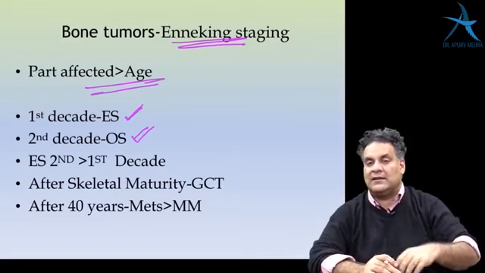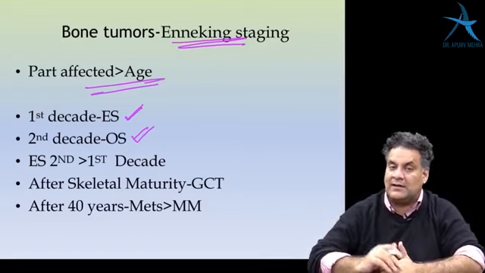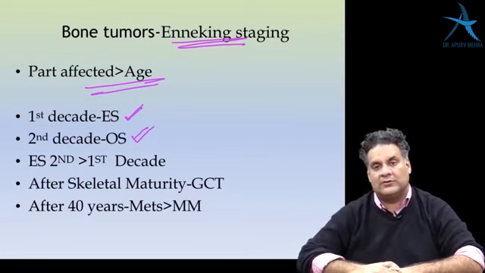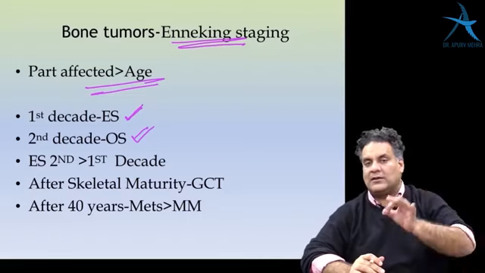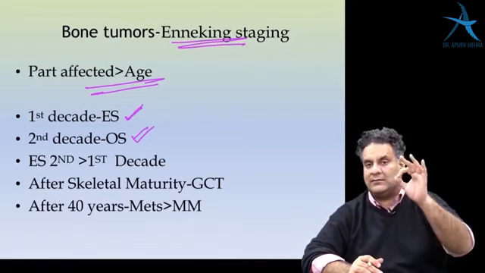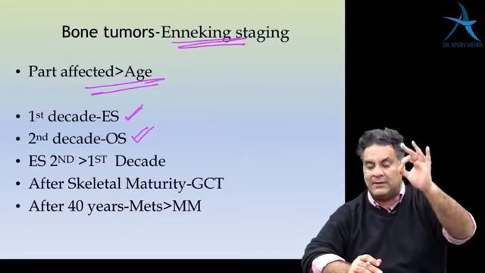But 91 in the second decade means it's a very common tumor in the second decade. But the most common tumor in the second decade, with thousands and thousands of cases, is osteosarcoma. So Ewing's and osteosarcoma mimic osteomyelitis, and Ewing's and osteosarcoma peak in the second decade, the same age, they peak together.